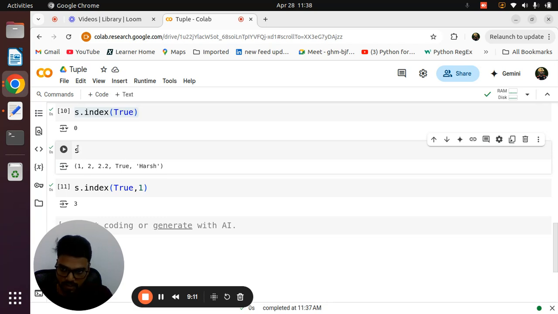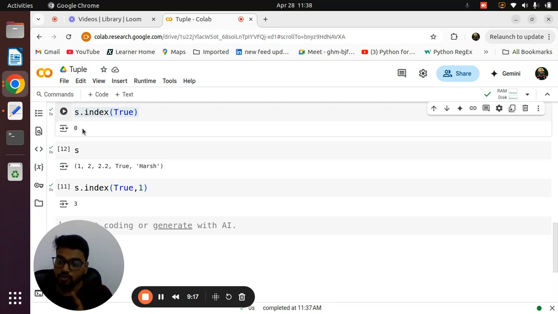So you need to first find the index of that, and it will automatically give the first occurrence. Whatever index number it returns, for example 0, you need to add plus 1. Always remember: index plus 1, not something like 0 plus 1, 2 plus 3. Find the index number, and after getting it, add 1. I am getting 0, so 0 plus 1 is 1, and it will give you the index number 3.